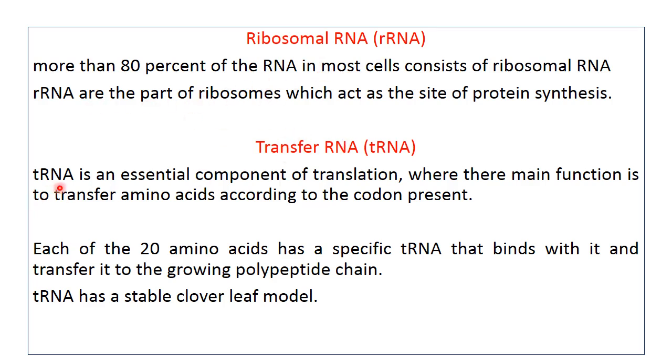The transfer RNA is an essential component of translation. That is, when the protein or polypeptide chain is synthesized, the transfer RNA, as the name indicates, transfers the amino acid from the cytoplasm towards the synthesis of the protein. Each of the 20 amino acids has a specific transfer RNA that binds with it and transfers it to the growing polypeptide chain. Transfer RNA has a stable clover leaf model.